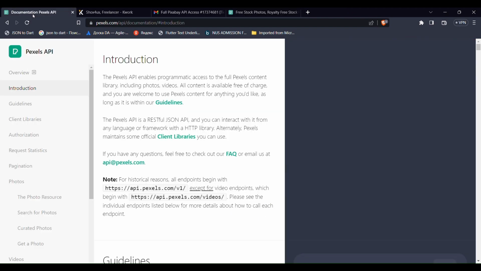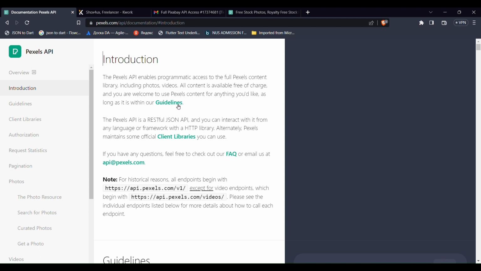What it says: the Pexels API enables programmatic access to the full Pexels content library, including photos and videos. All content is available free of charge, and you are welcome to use Pexels content for everything you would like, as long as it is within our guidelines. And their guidelines are pretty simple.